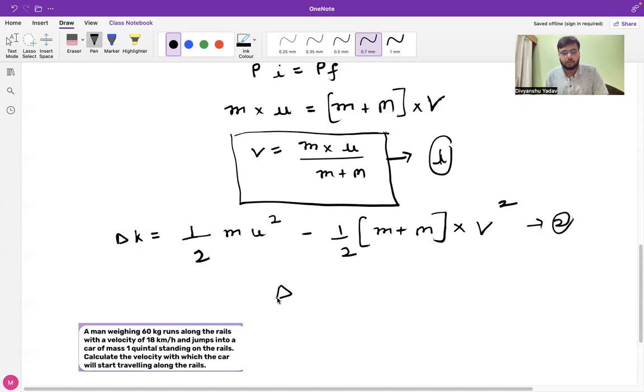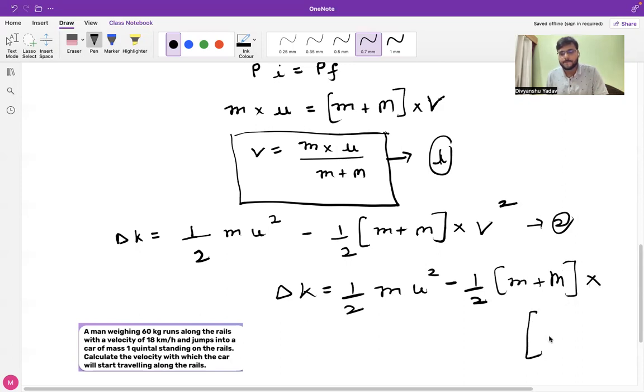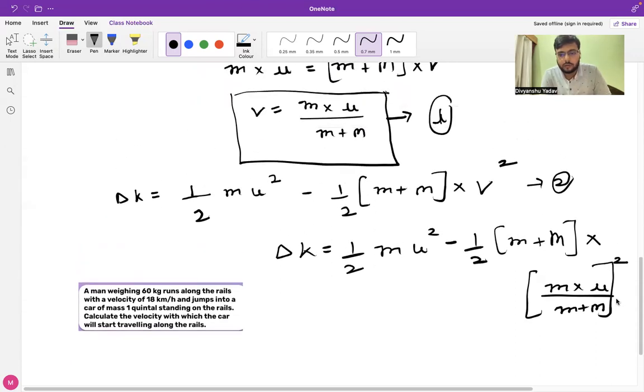If we substitute the values, we have half, m plus capital M, into m into u by m plus M, whole square.